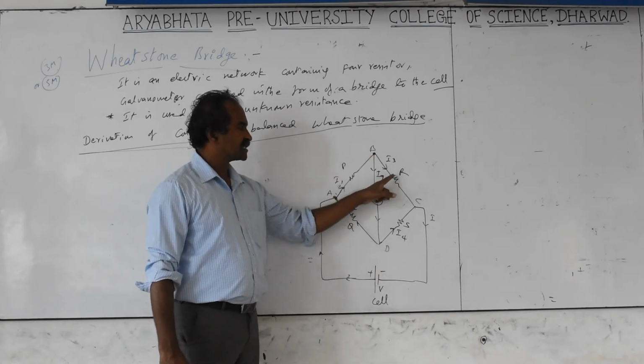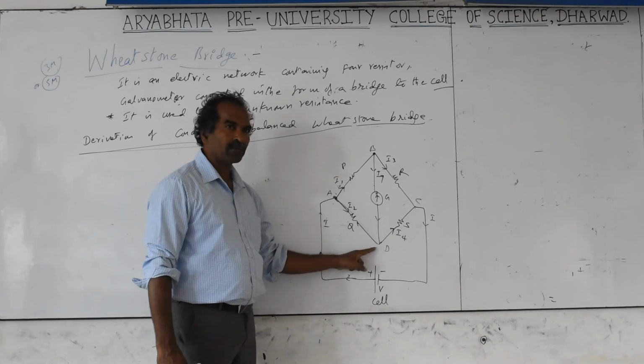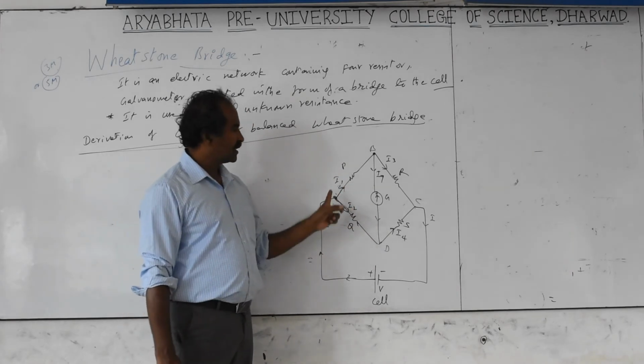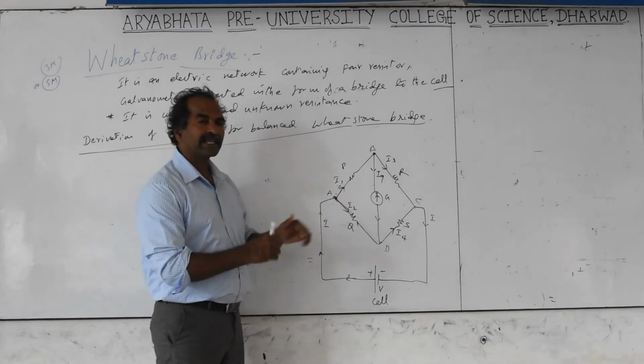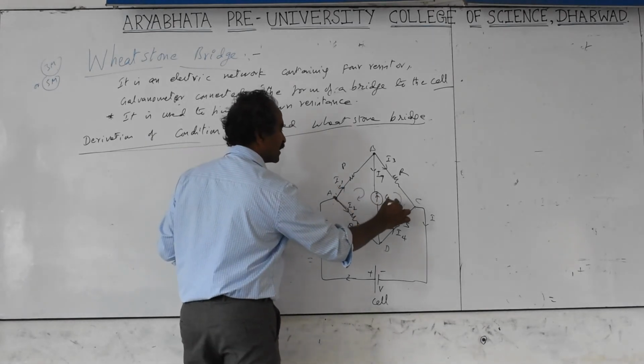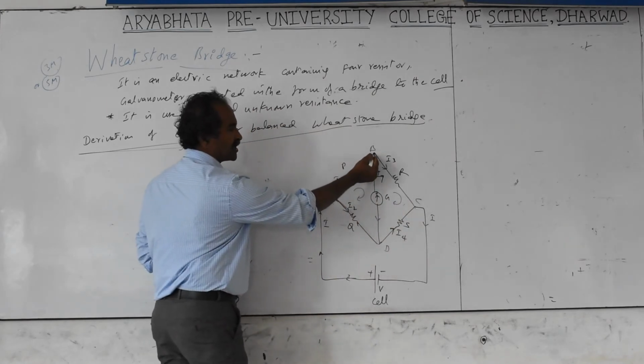So if this resistance is more than this side, it means that the current will go from top to down. So I am taking the direction from top to down by imagination. And for voltage, we keep on adding the voltages. I will take the loop here, apply it like this, and then like this. And at this point, the junction theorem.